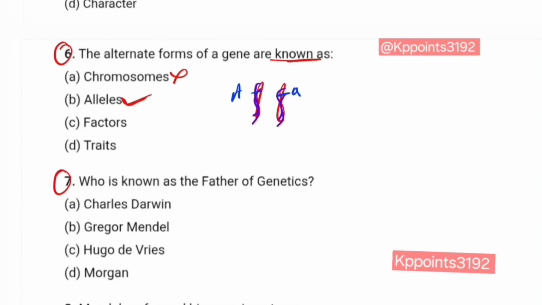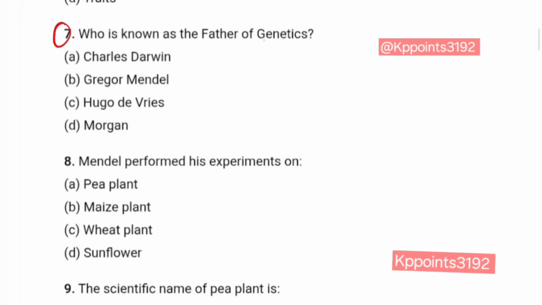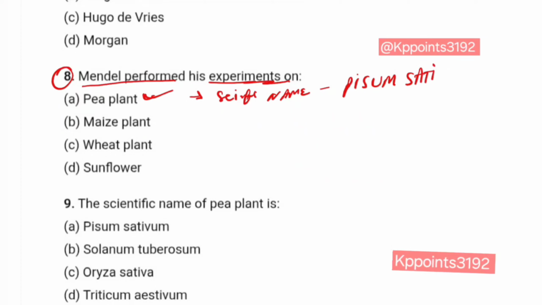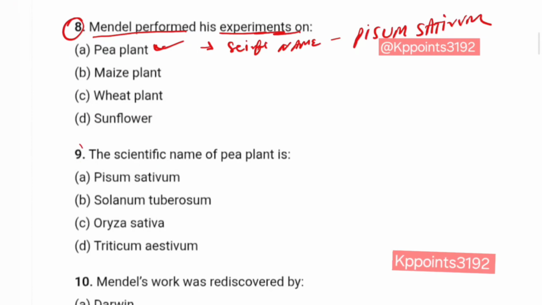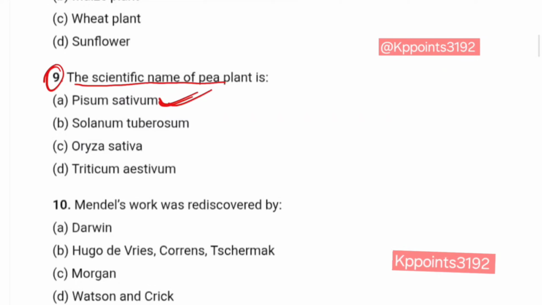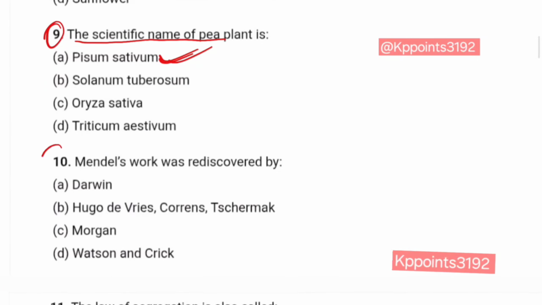Question number 7. Who is known as the father of genetics? Charles Darwin? No. Gregor Mendel? Yes. G.J. Mendel. Question number 8. Mendel performed his experiment on pea plant? Yes. And the scientific name of pea plant is Pisum sativum. Clear? Question number 9. The scientific name of pea plant? Pisum sativum. Answer A.